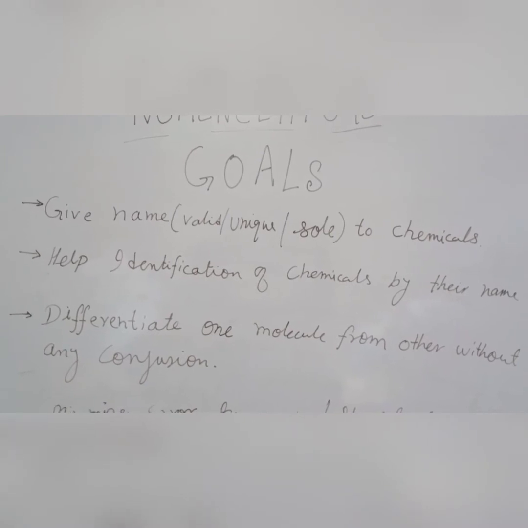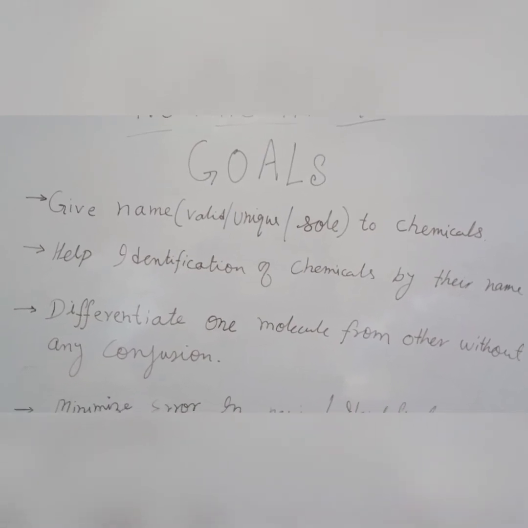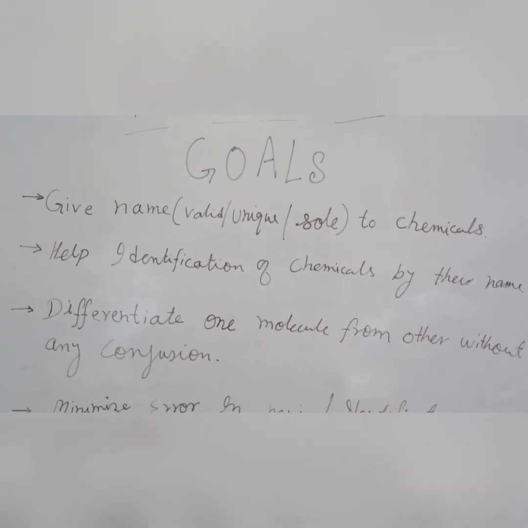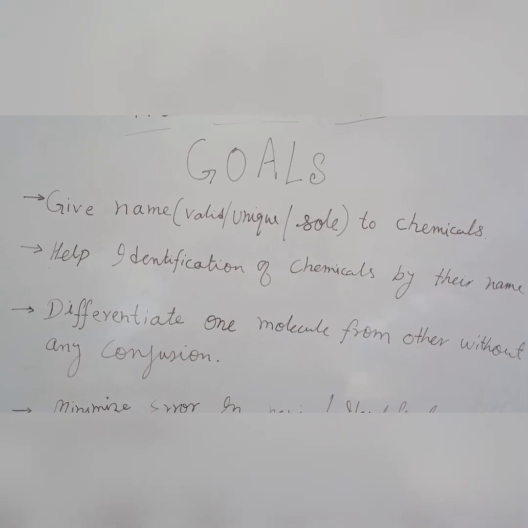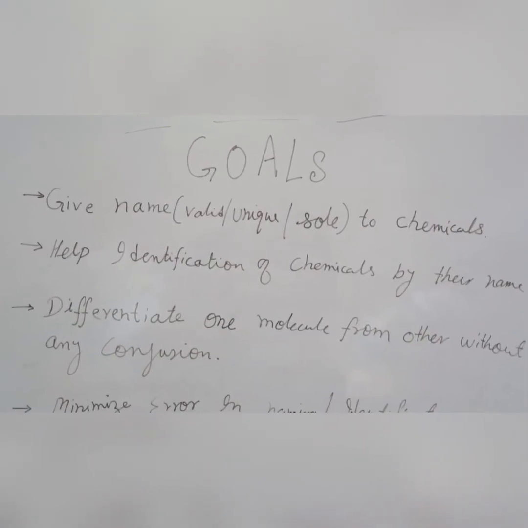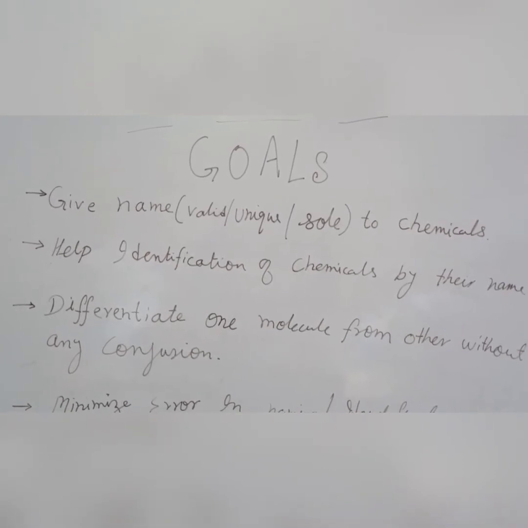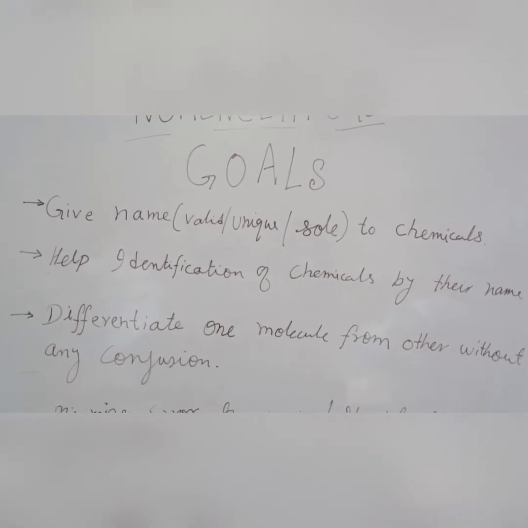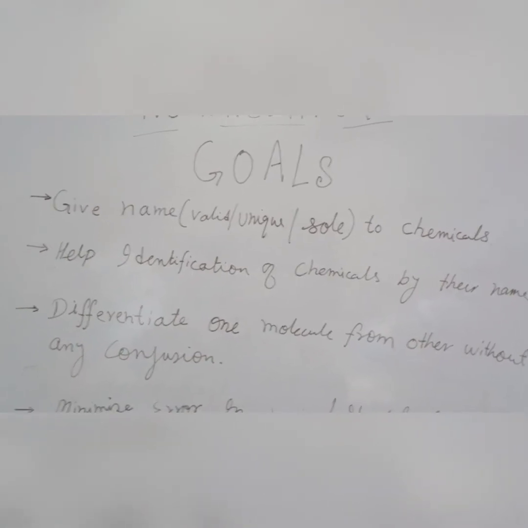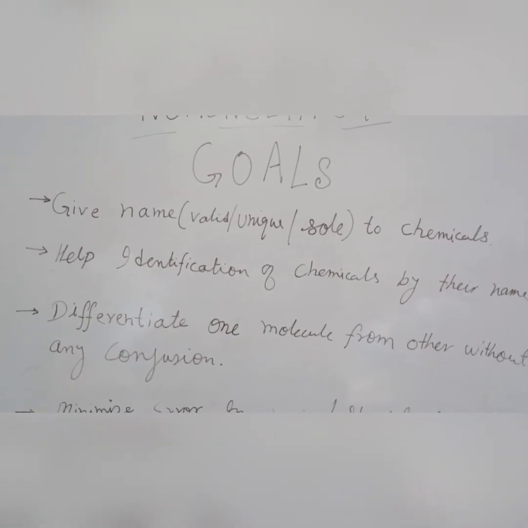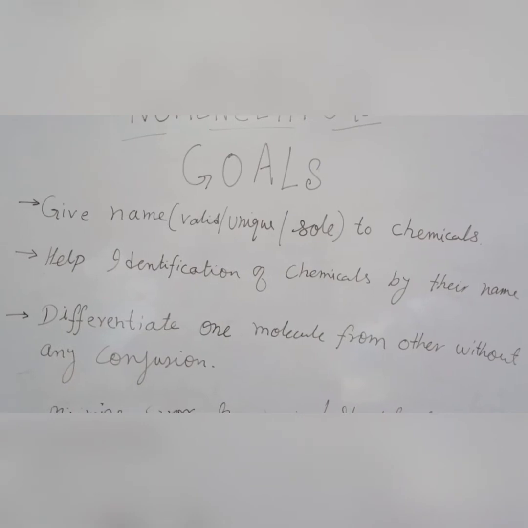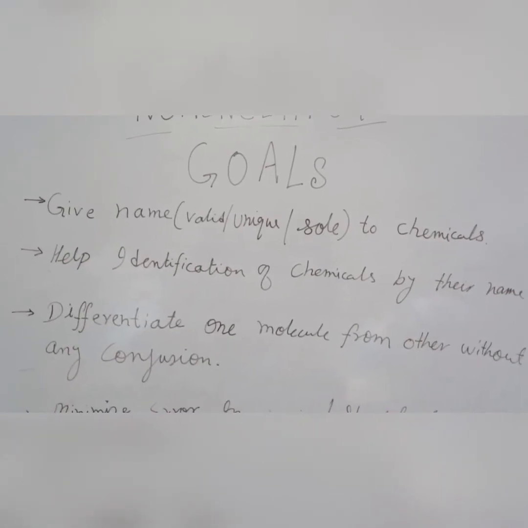That name is ultimately used for the identification, and here the term identification doesn't mean that it involves any physical or chemical identification of a chemical compound. Rather, the nomenclature helps in identification of any chemical compound by their name. And how can an identification be done?